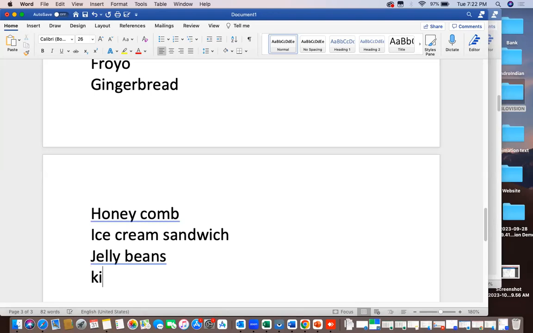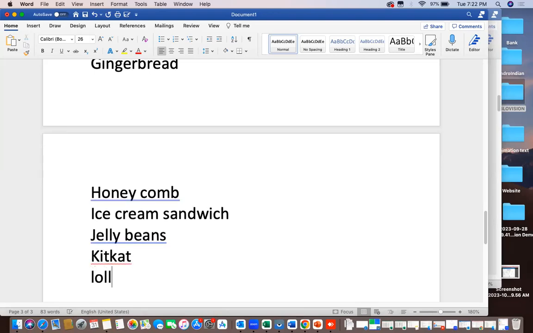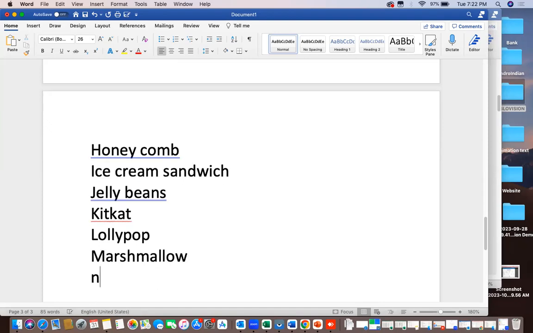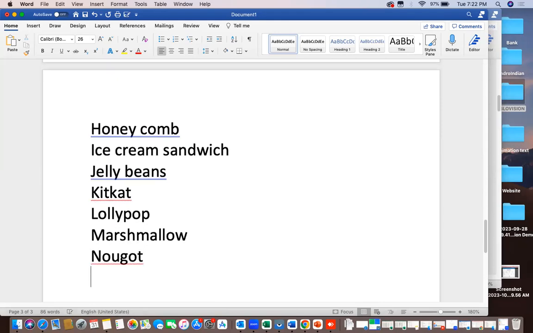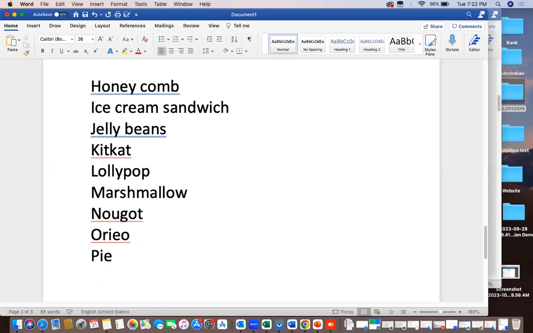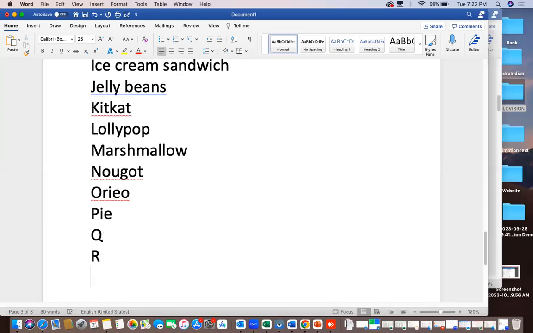Next is KitKat. Next, Lollipop, Marshmallow, Nougat, Oreo. Next, Pie, Q, R, and S.